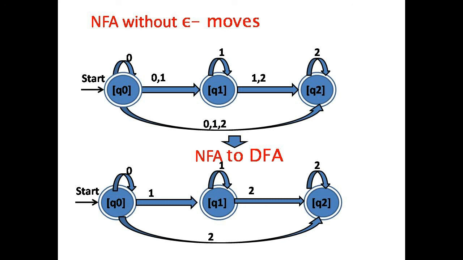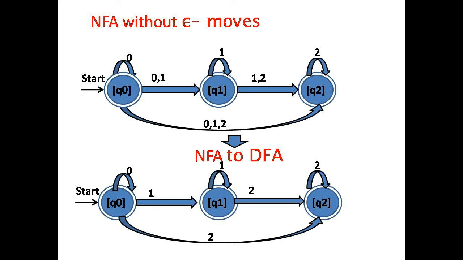The other diagram is the DFA diagram. We convert this NFA without epsilon moves to a DFA by using conversion method 1 or conversion method 2. The DFA also contains the three states Q0, Q1 and Q2, and these states are final states. But there is only one unique transition on the same input symbol: Q0 on 0, Q0 on 1, Q1 on 1, Q1 on 2, and Q2 on 2.